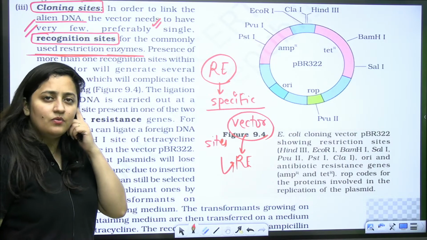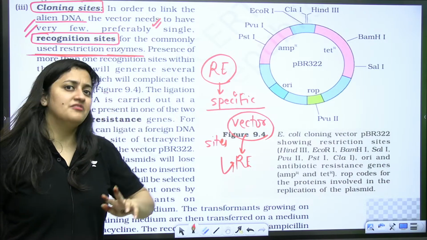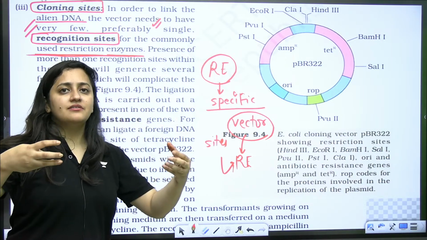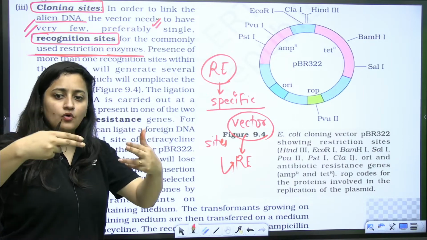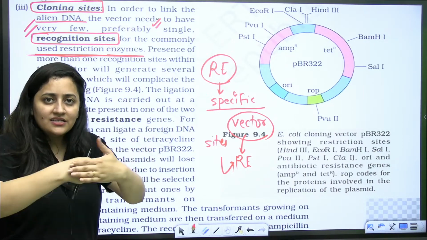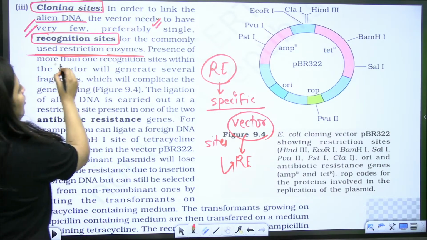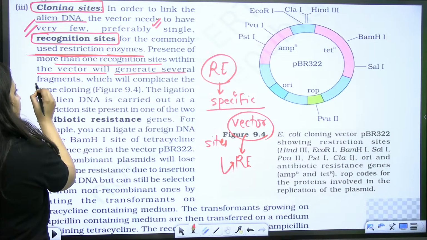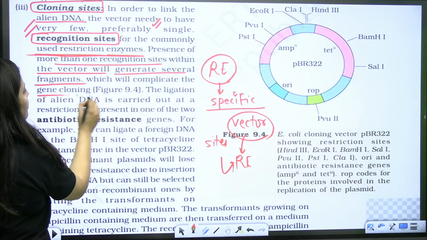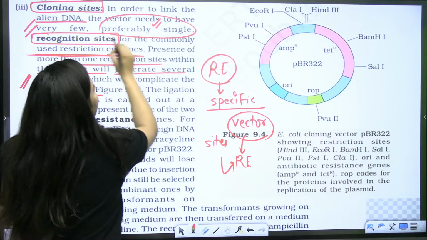If it is the single one, obviously that particular enzyme will come and make the cut. If there are more than 2 sites, then again it will make the cut, and it is difficult to form that recombinant DNA. So the presence of more than one recognition site within the vector will generate several fragments, which will complicate the gene cloning. So that's why it is written here that preferably single.